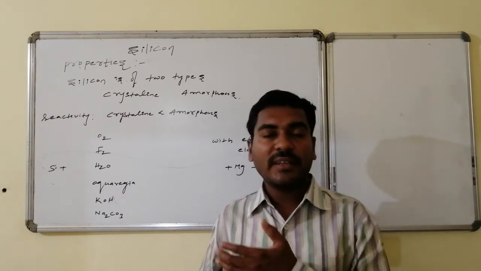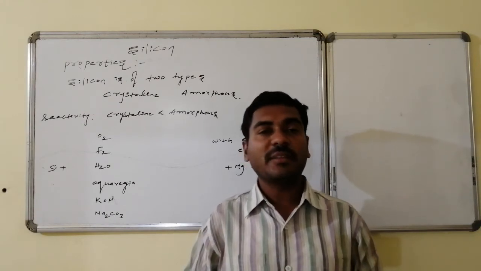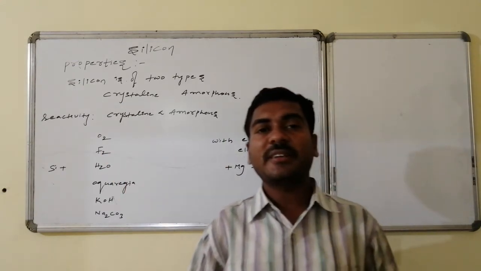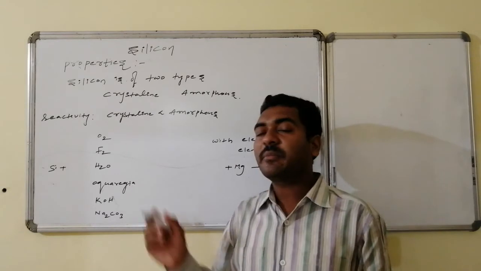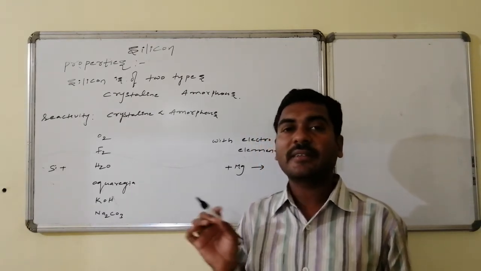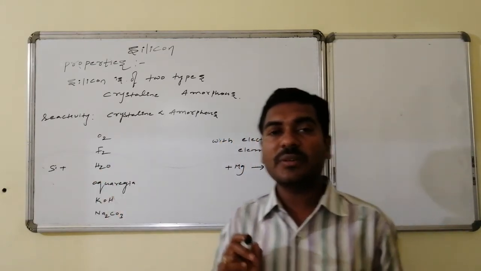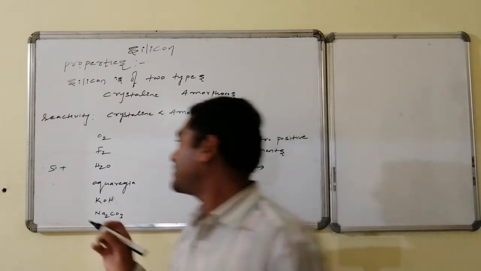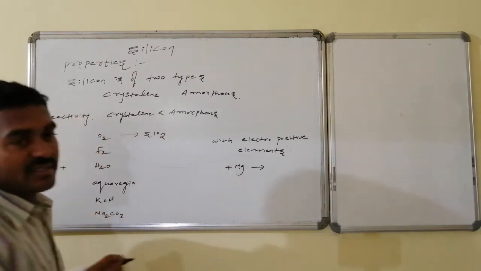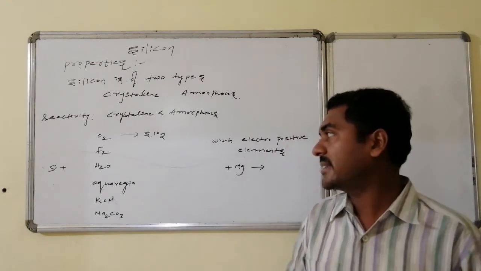Now the chemical properties: how silicon combines with the other entities present in the periodic table. Silicon readily combines with oxygen with brilliant burning and leads to the formation of silicon dioxide.